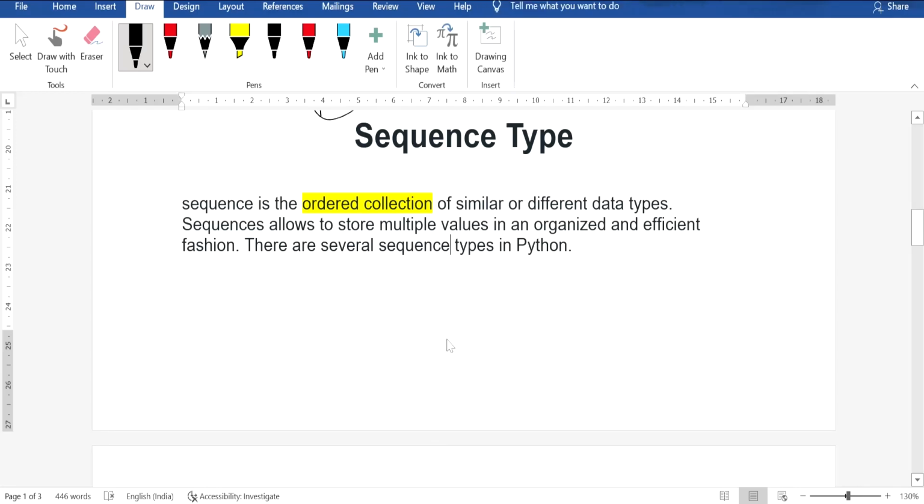Now let's see an interesting topic: sequence types. Here sequence types are further classified into 3 types: string, list, and tuple. And all the 3 data types in the sequence types are ordered collections. What does ordered collection mean? Remember this word, ordered collection. Ordered collection means it will preserve insertion order.